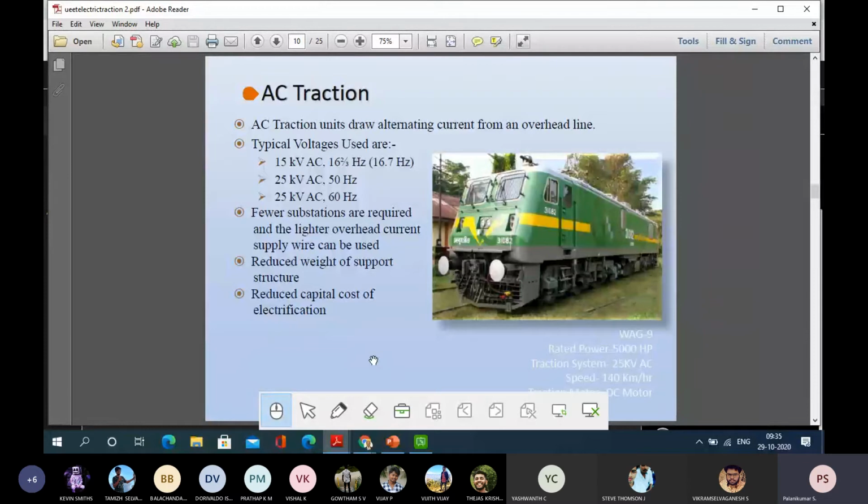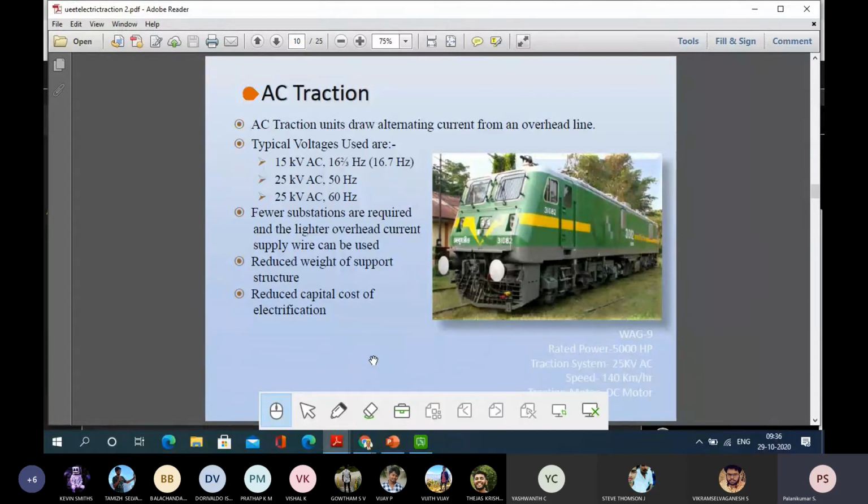As far as India is concerned, we have used 25 kV AC 50 hertz. There are three different systems identified. One is 15 kV AC with 16.7 hertz, a fractional frequency. But as far as India is concerned, it is 25 kV AC 50 hertz. In the US and other countries, a 25 kV AC 60 hertz system is used. A very big advantage is the reduced weight of the supporting structure.